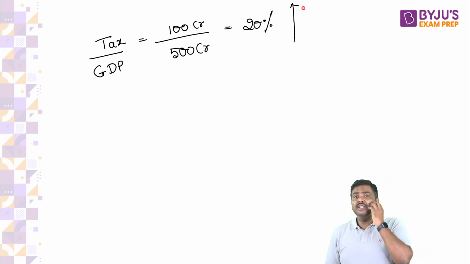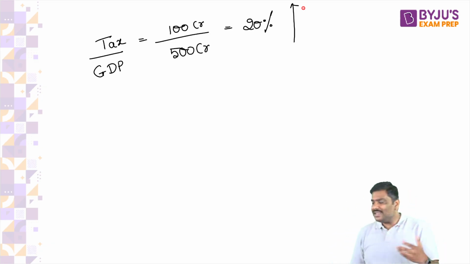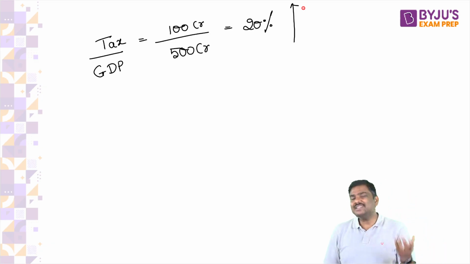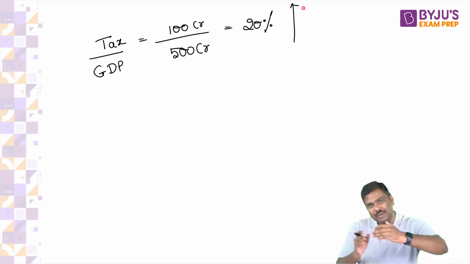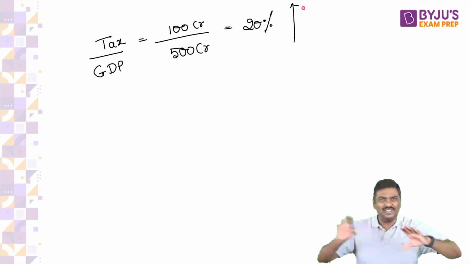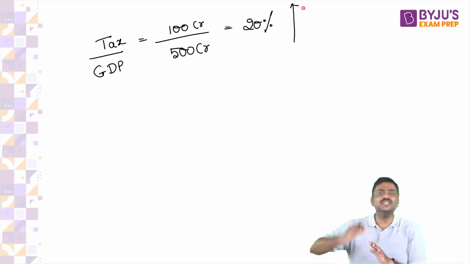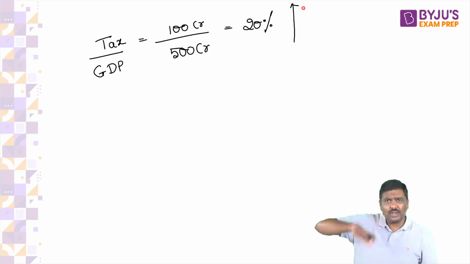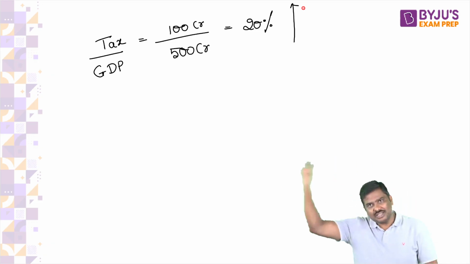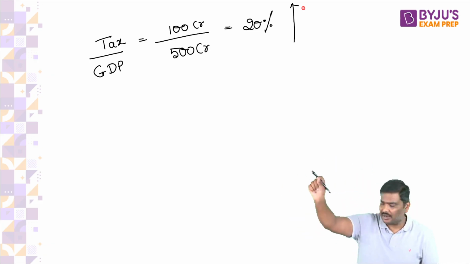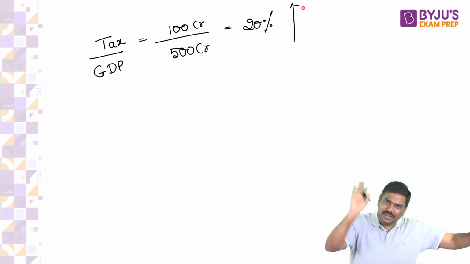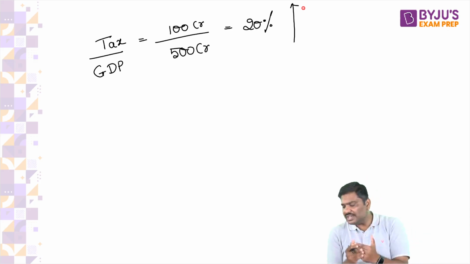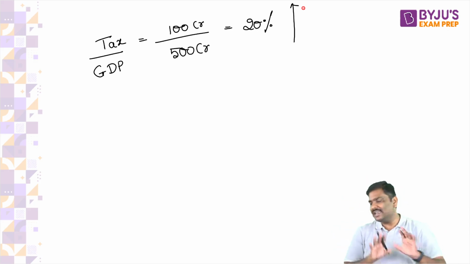Right? And the third point, what about India's tax to GDP ratio? India's tax to GDP ratio is on lower side. It is generally right below 20%. From one year to another year, number will keep on changing. Next year, when you come across economic survey or budget document, please learn by heart from there. Don't worry about old data. Annually, government will give you that data. So tax to GDP ratio is less than 20% in case of India.